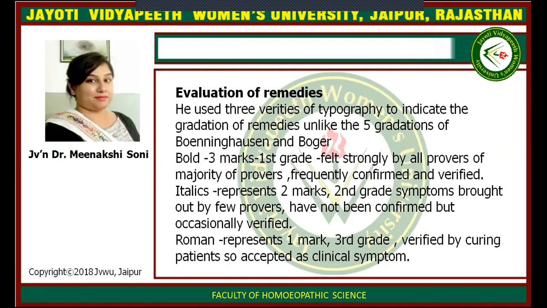Evaluation of the remedy. He used three grades in his typography. Boenninghausen and Boger gave five grades. According to Kent, bold type, 3 marks, first grade: felt strongly by the provers, majority of provers frequently confirmed. Italic, 2 marks, second grade: brought out by a few provers, not confirmed, occasionally verified. Roman, 1 mark, third grade: verified by curing patients, who accept it as clinical symptom. These three grades are given by Dr. Kent.